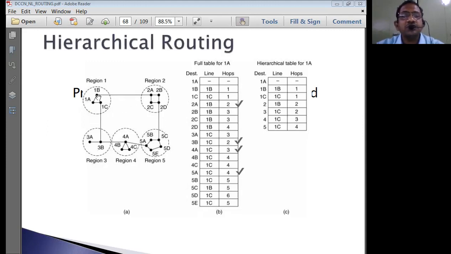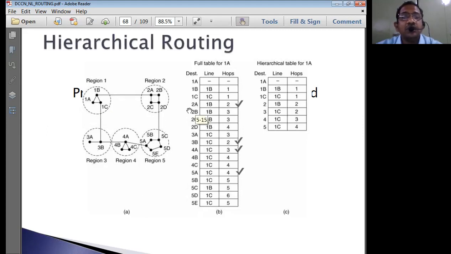If destination is 1B, which line is it going to use? It is going to use the 1B line only. And how many hops? 1 hop, 1 jump, 1A to 1B. Then if destination is 1C, it is going to use the 1C line only, and only a single hop.